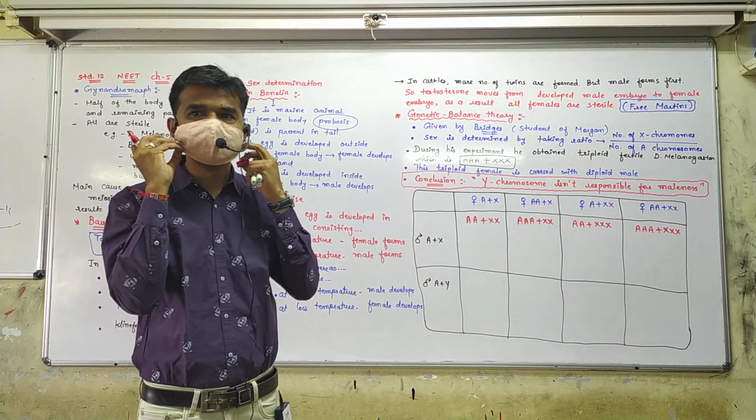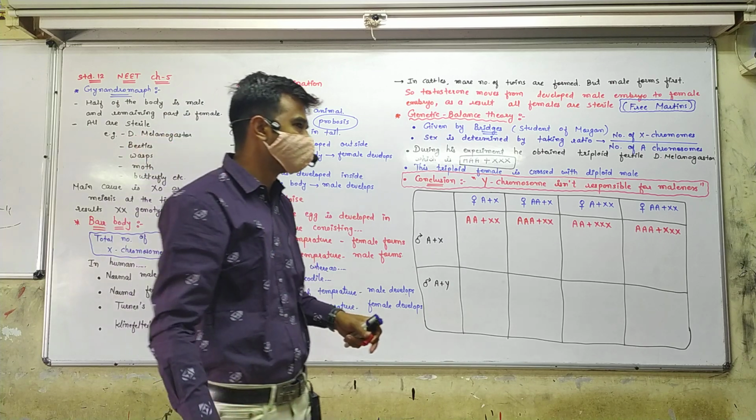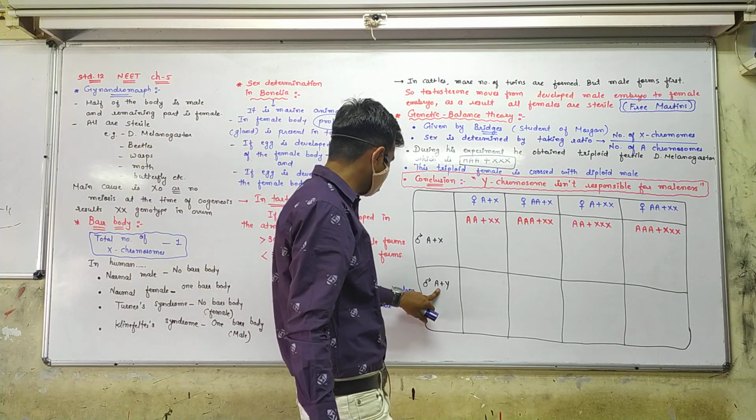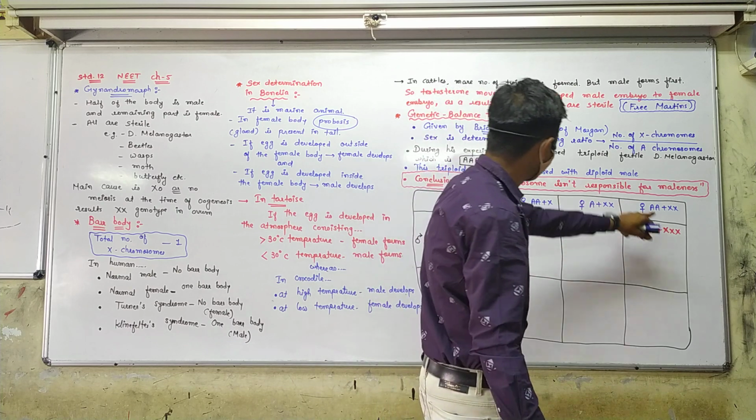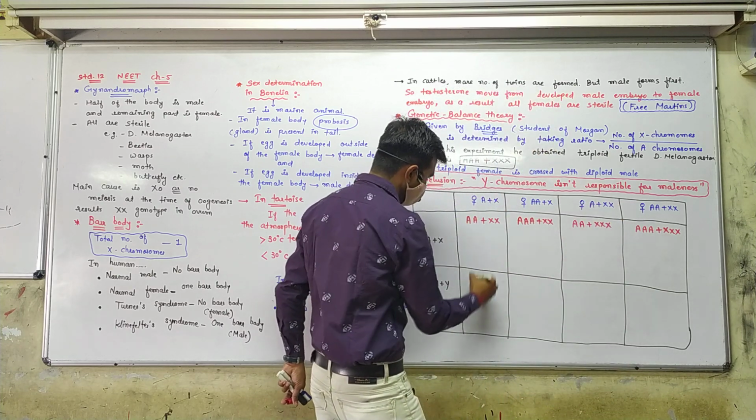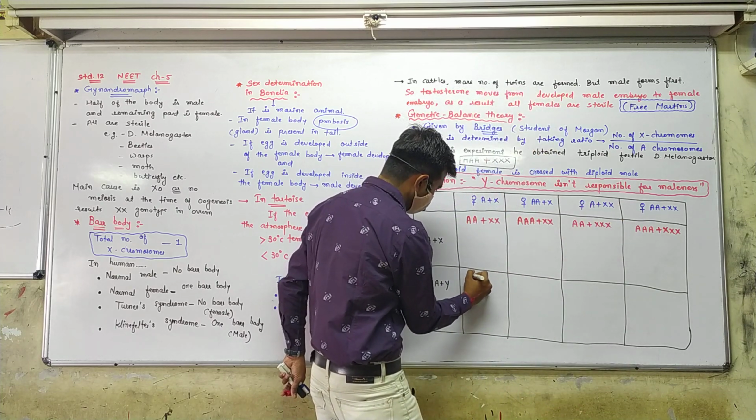Is it clear? Now you take this sperm and fertilize with this ovum. Fine. So what is the genotype in this zygote?